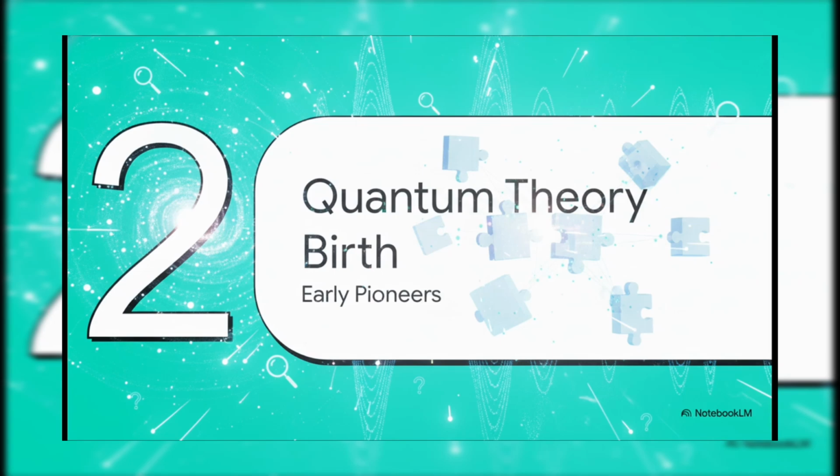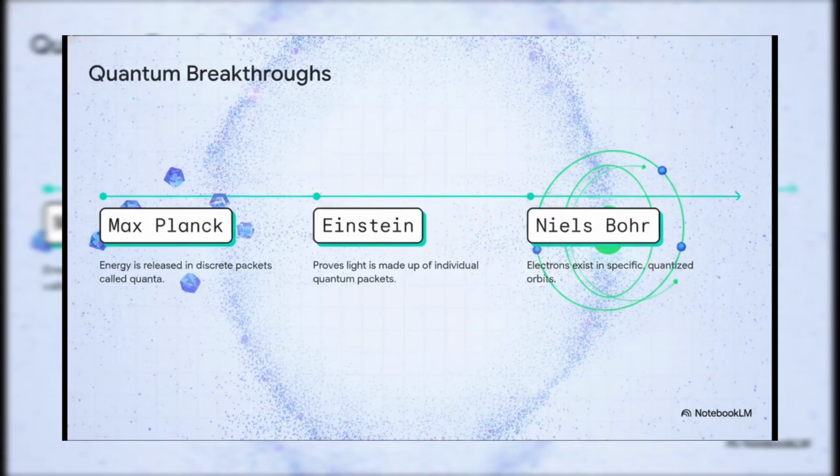Section 2. Birth of Quantum Theory. It's honestly awe-inspiring how rapidly these next breakthroughs cascaded. They unraveled centuries of classical physics in just a few short years. It all kicks off with Max Planck. He solved that pesky ultraviolet catastrophe by proposing something totally radical. Energy isn't a continuous flowing wave. Instead, it's released in tiny, discrete chunks, which he called quanta.